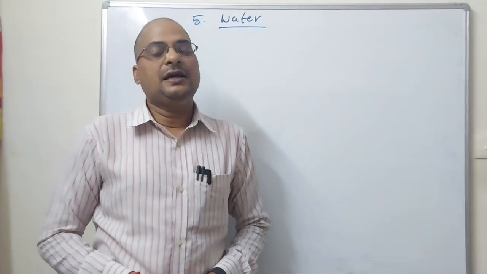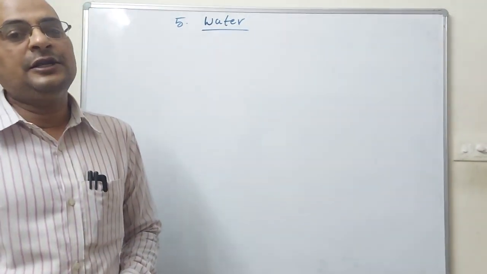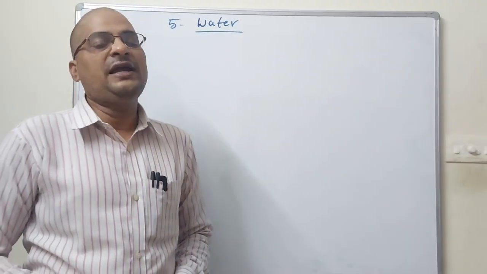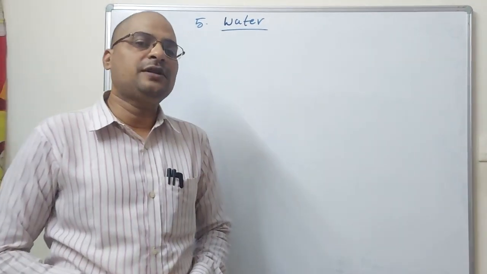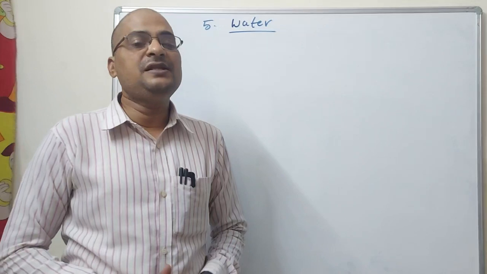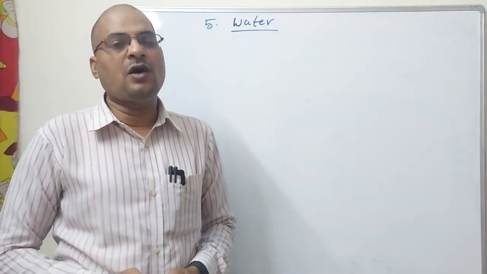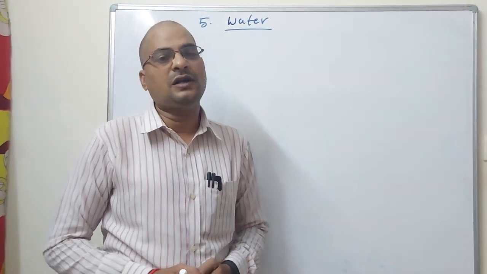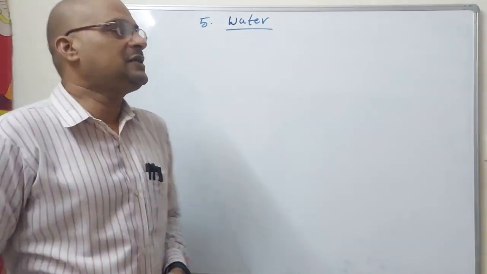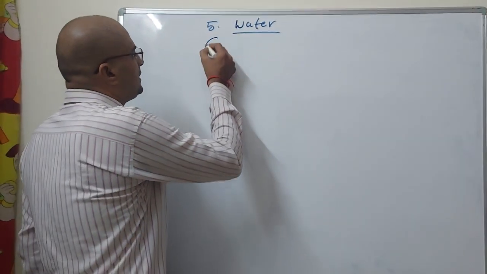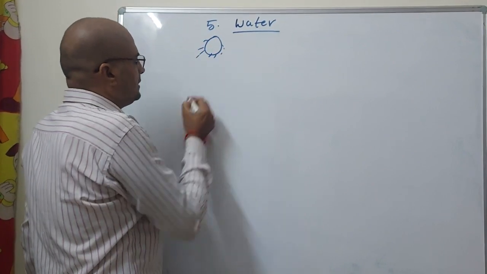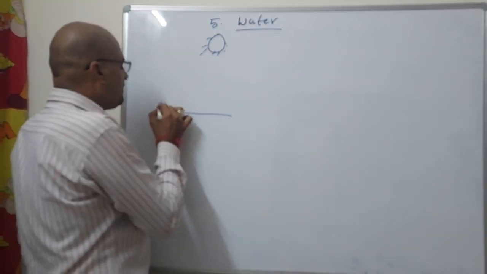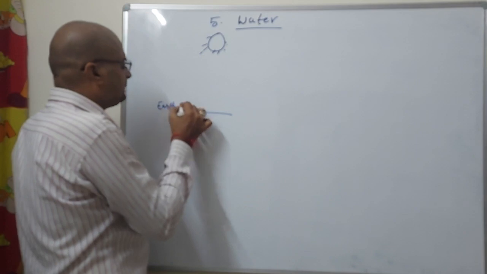Water is a renewable resource. Why is it a renewable resource? What is the meaning of renewable resources? Renewable means reproduce. How is water reproduced? Actually, water is reproduced from the earth part. For example, this is the earth part.